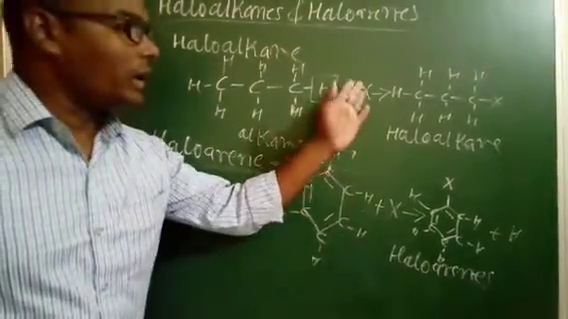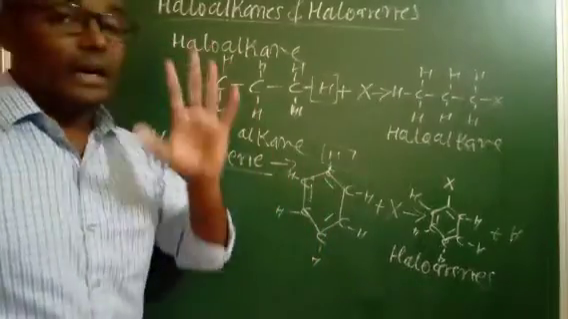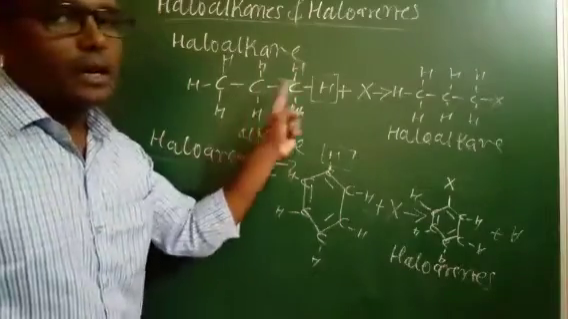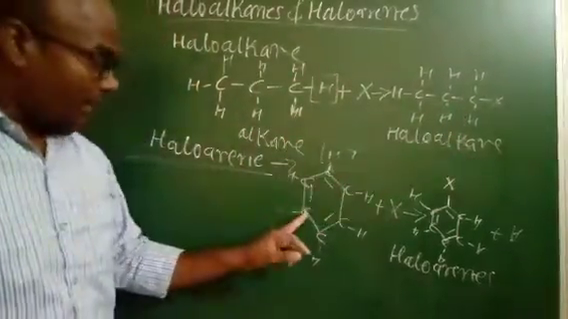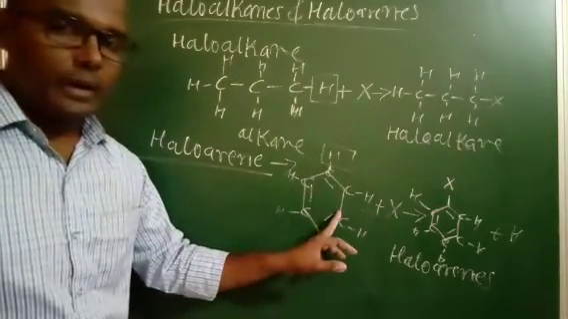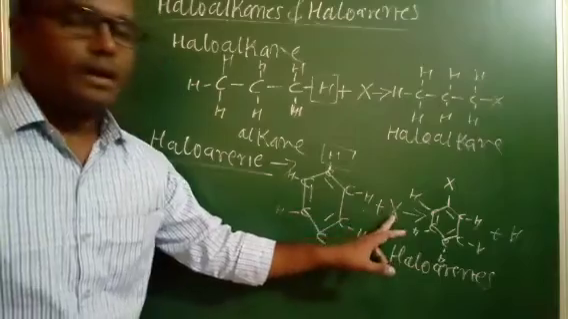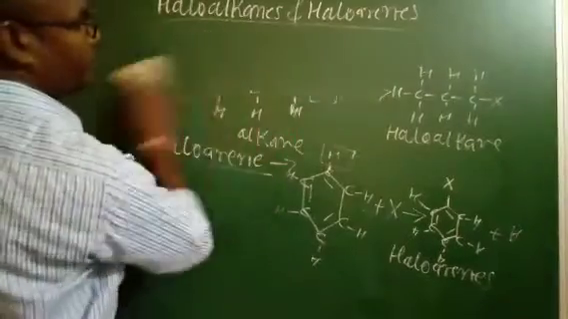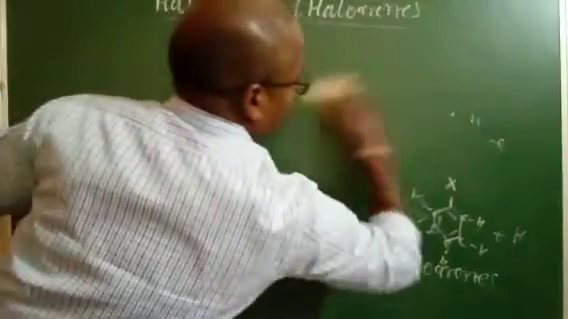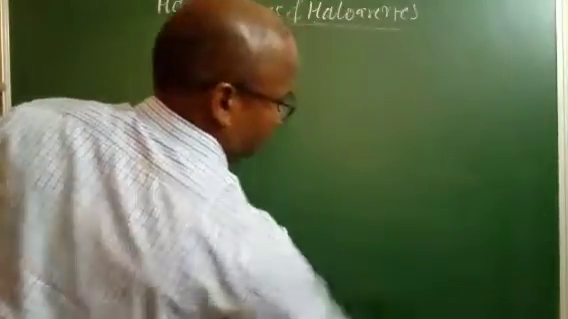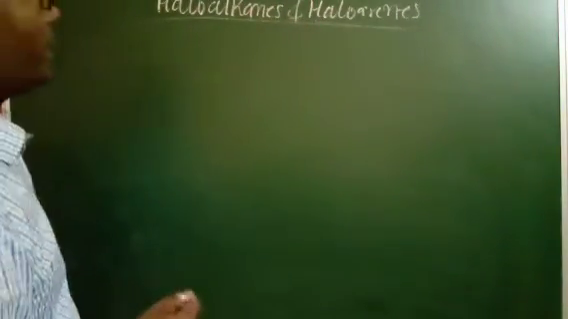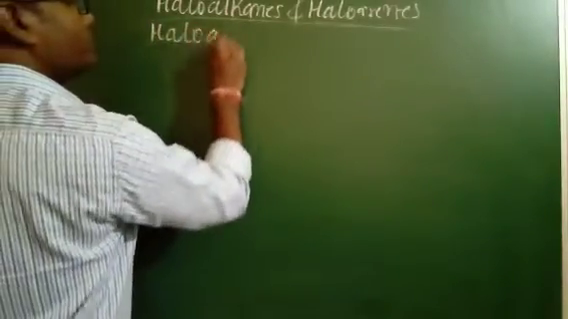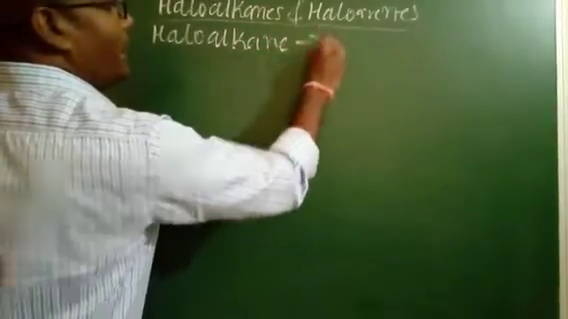I hope you understand what haloalkanes and haloarenes are. Haloalkane: the alkane, that is the aliphatic hydrocarbon chain with carbon-carbon single bonds, in which the hydrogen atoms are replaced by the halogen, is called haloalkane. Haloarenes: the aromatic hydrocarbon in which the hydrogen atoms are replaced by the halogen is called haloarenes. Clear, friends? Next, first we will discuss only the haloalkanes.